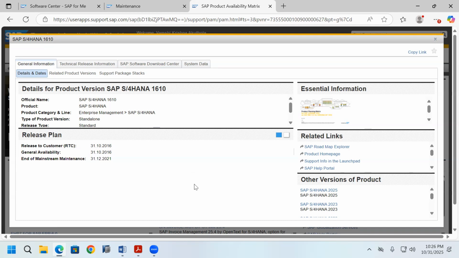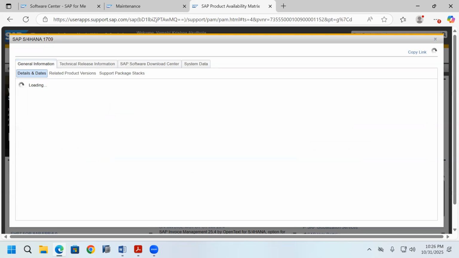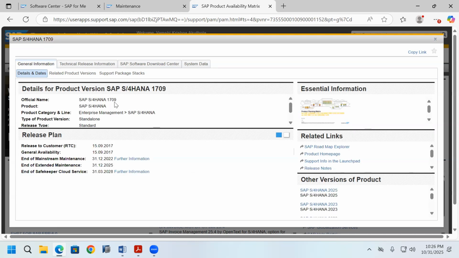Next, which product version they release means SAP S/4HANA 1709. In which year? In 2017, SAP S/4HANA 1709 is released.